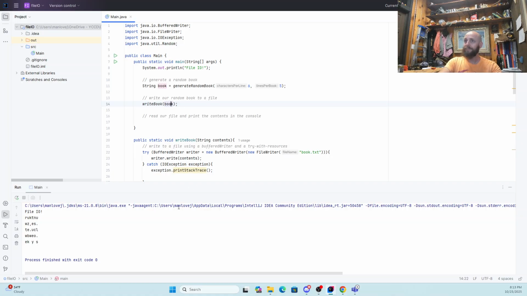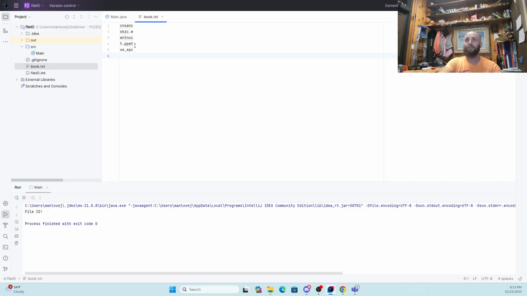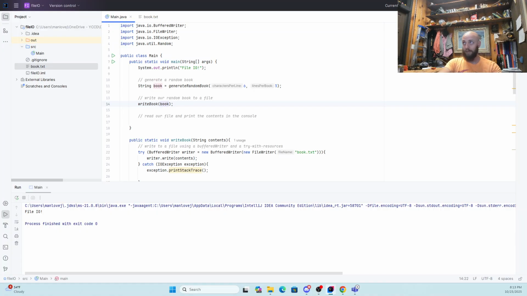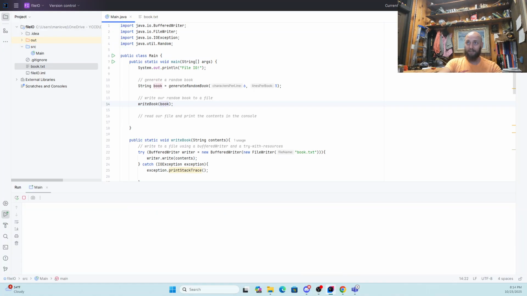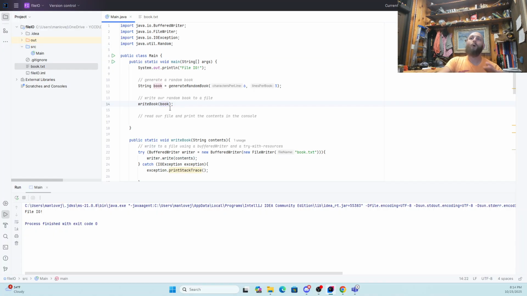Okay. Now, right now when I hit run, I'm going to see nothing print in here, but I did see a book.txt file get created. There's the book.txt file. So notice the first line of this book is Knsack. Now, if I run this again, the first line of the book is not Knsack anymore. It's something else. And I am not even going to try to pronounce that.